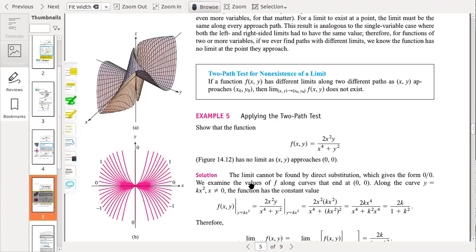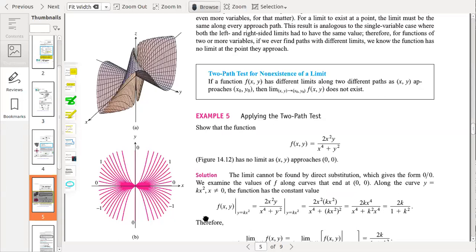The solution is that the limit cannot be found by direct substitution, which gives the form 0 by 0. Because if you apply x equal to 0, y equal to 0, you will have the 0 by 0 form. This form is called indeterminate form. We examine the value of f along curves that end at (0, 0). Along the curve y equals kx square, x not equal to 0, the function has a constant value.